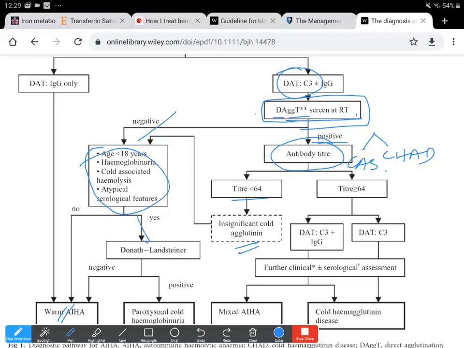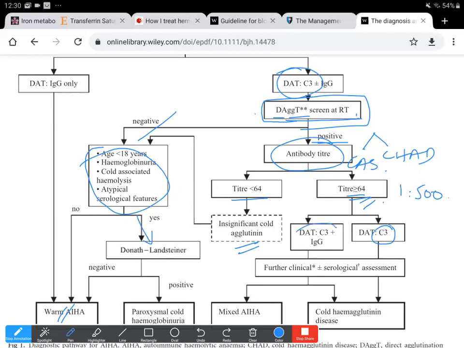If the titer is more than 64, it may be about 1 in 100 even, or sometimes it may be less, as has been mentioned; the titer in cold agglutinin syndromes can be lower in certain cases. Then we need to do the DAT to see whether it is positive for C3 alone or for combined C3 plus IgG.